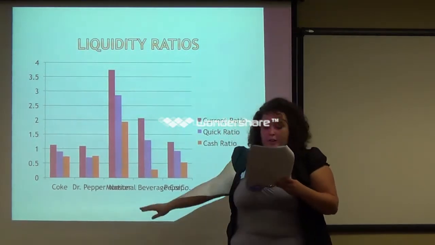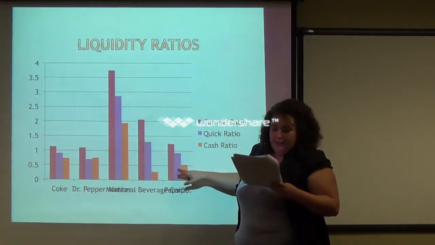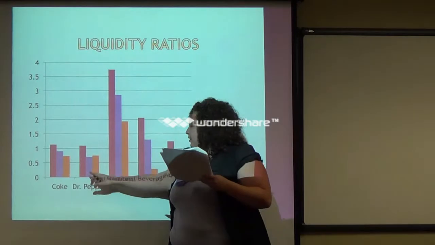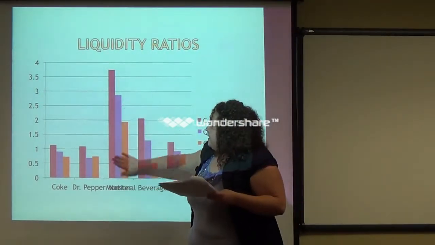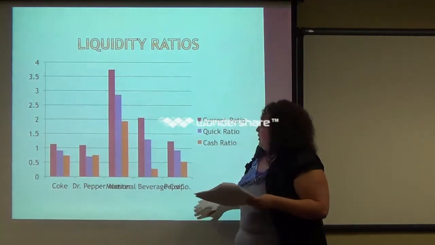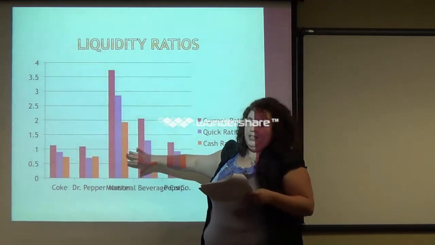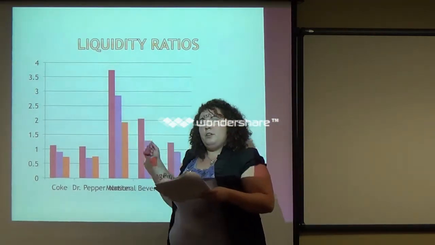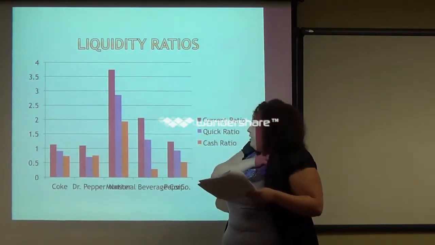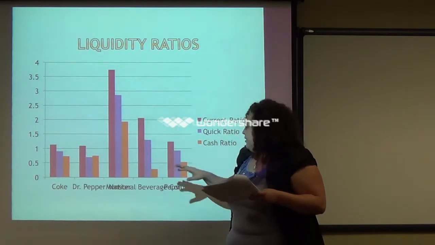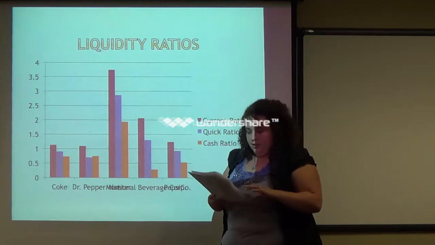PepsiCo has the highest current and quick ratio, which is right here. And Dr. Pepper has a higher cash ratio. Right here you can see Monster is definitely doing the best. But again, Monster and National Beverage Corporation have 0% short-term debt. So out of Coke, Dr. Pepper, and Pepsi, which all have short-term debt, PepsiCo has the highest current and quick ratio.